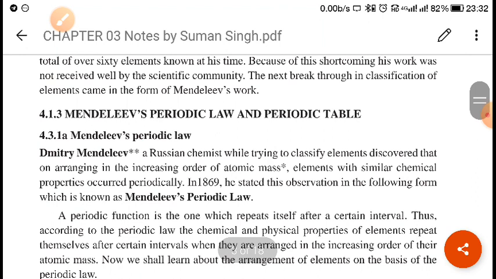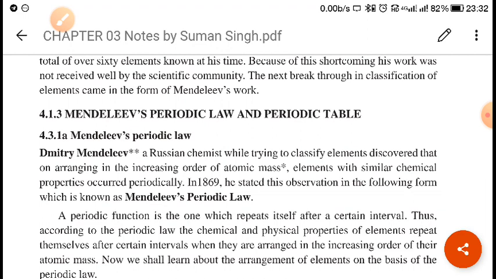Okay, after that, Mendeleev's classification came forward. So what was Mendeleev's idea of classification? We can say the first meaningful and remarkable contribution in the field of classification of elements was made by Mendeleev.